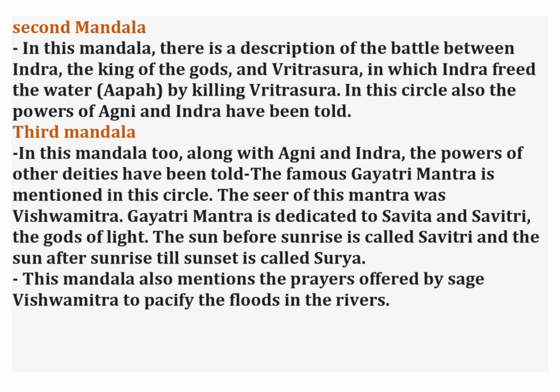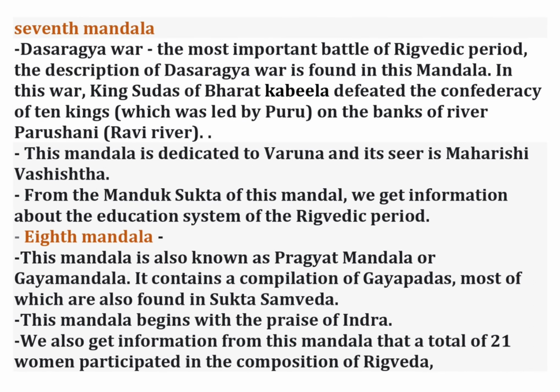This mandal also mentions the prayer offered by sage Vishwamitra to pacify the floods in the rivers. Seventh mandal. Dasharajna war, which is the most important battle of the Rigvedic period. The description of Dasharajna war is found in this mandal. In this war, King Sudas of Bharat clan defeated the confederacy of 10 kings, which was led by Puru, on the banks of river Parushni, means Ravi river.